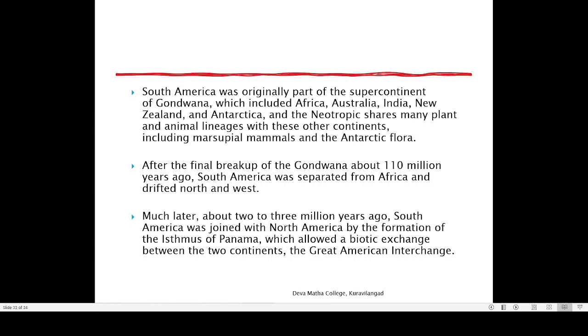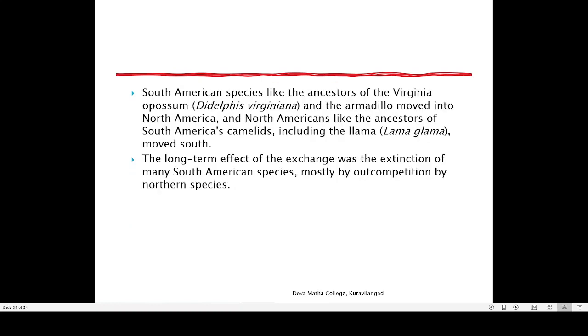Here you can see that there was a connection with Africa, Australia, India, New Zealand, and Antarctica for a long time. That is the reason why many of the animals that we are presently seeing in South America are showing similarities even with the animals present in Antarctica. There are a lot of similarities because South America is very near to Antarctica, and there was a land connection with Australia, Antarctica, and South America. If you look at the map, you can clearly see that.